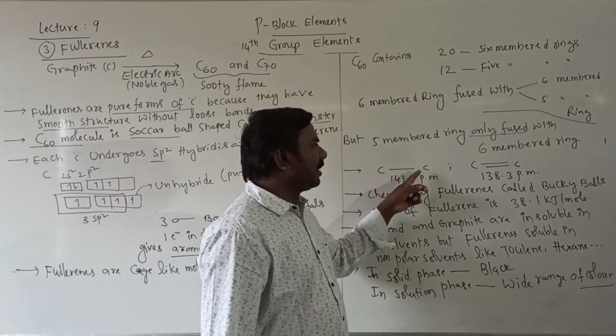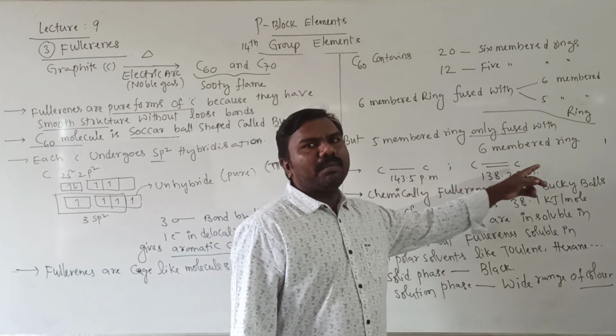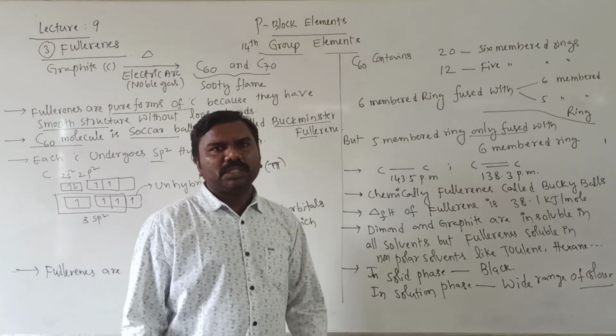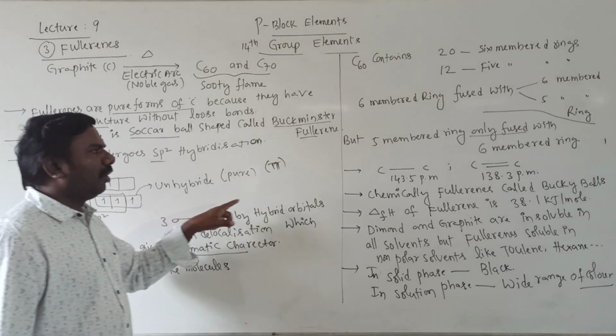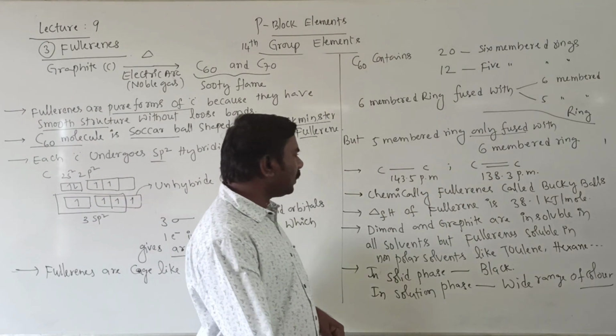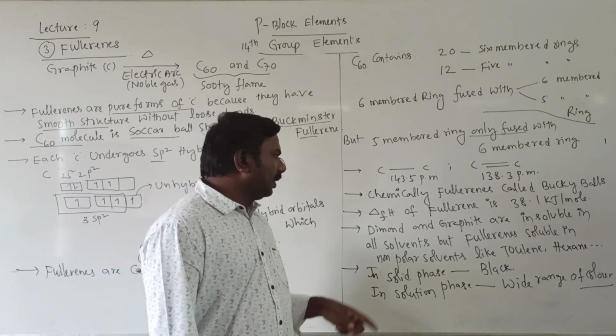So the carbon-carbon single bond length will be 143.5 and the double bond length will be 138.3. Because of which one? This electron, there is a formation of which bond? A double bond, that is a pi bond. Chemically, fullerenes are called buckyballs.